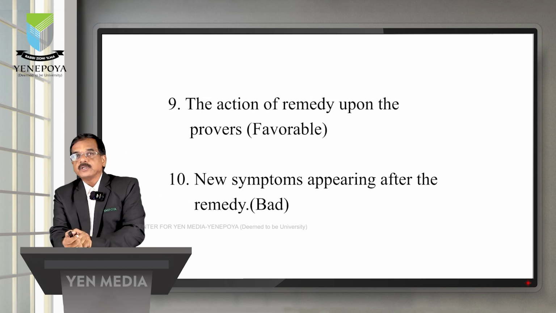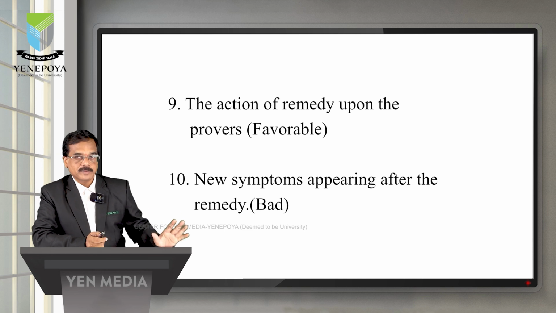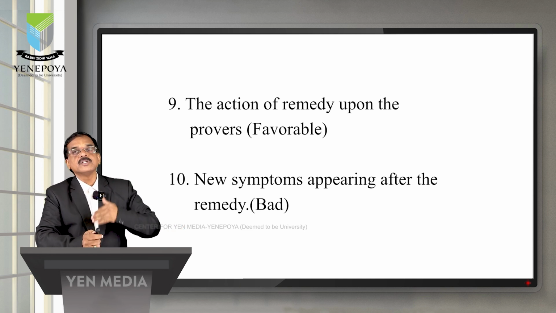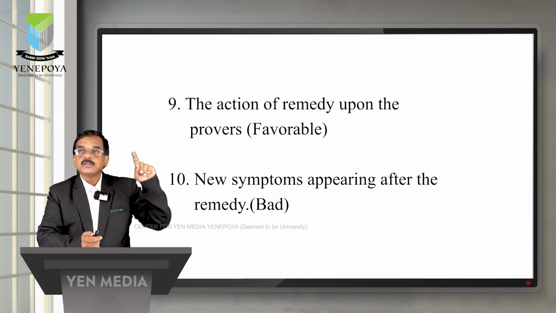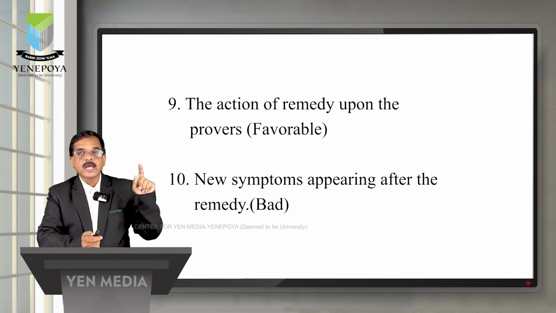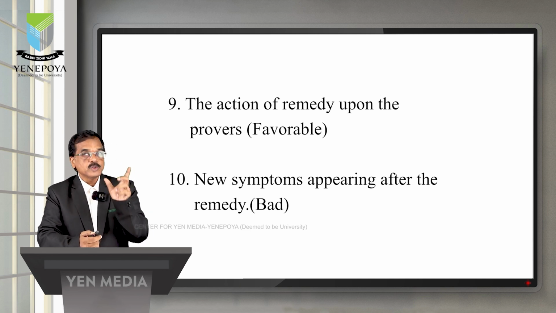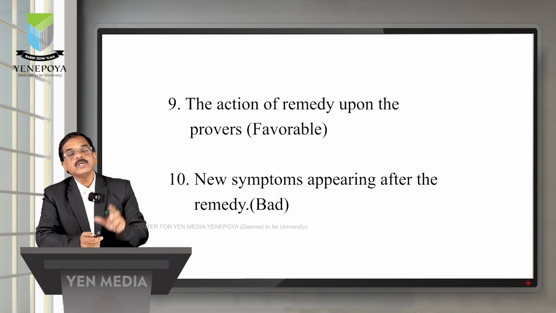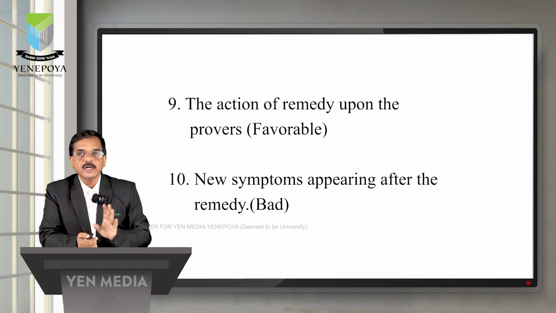The 9th observation: the action of the remedy upon the prover. So this comes under proving. During proving, how the medicine is acting on the person and how the person is showing these symptoms externally. This comes under, as I told about aphorisms 63 and 64, the primary and secondary action of the medicine on the vital force and the reaction of the vital force upon the medicine. So this is entirely about the action of the remedy upon the provers during the drug proving.